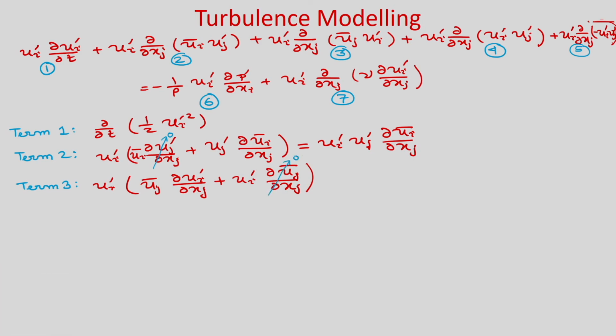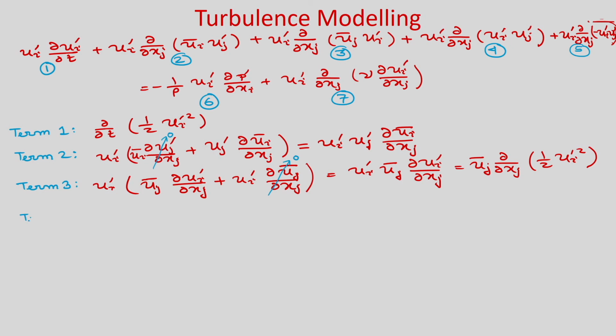So we will get u_i' ū_j ∂u_i'/∂x_j. Now, you take this u_i' again inside this derivative. So, what we will write is ū_j ∂/∂x_j (half u_i'^2).